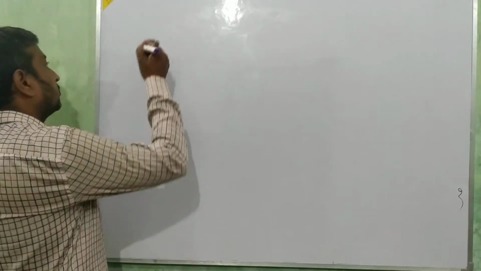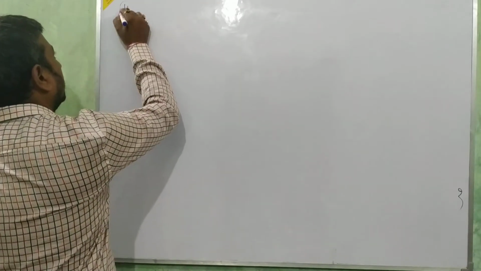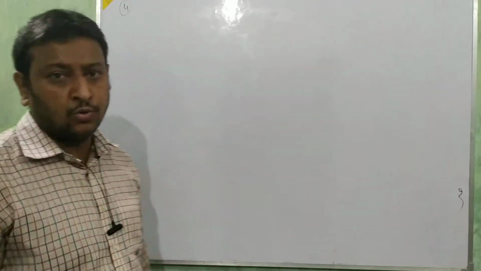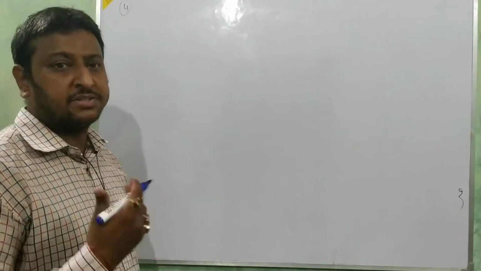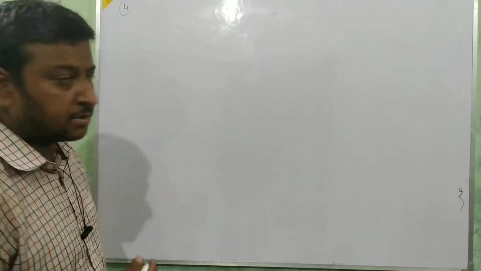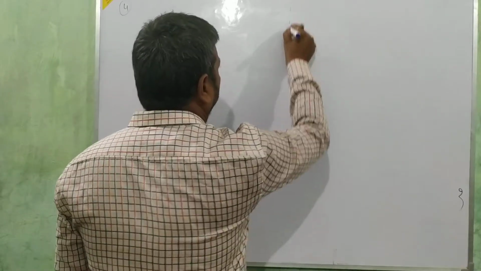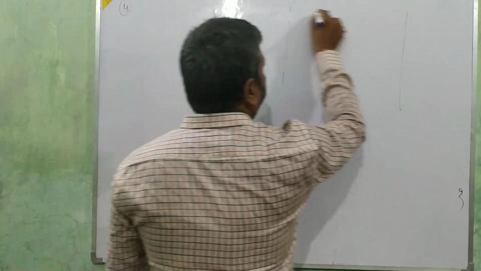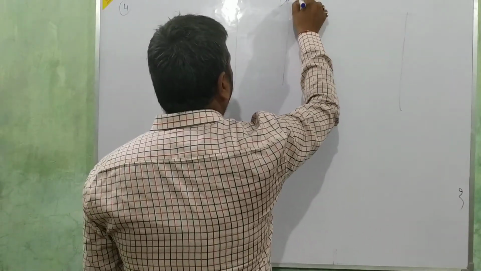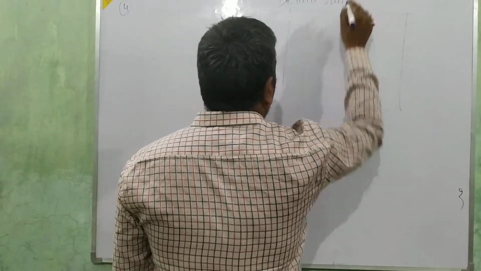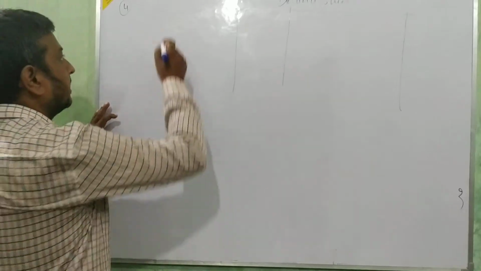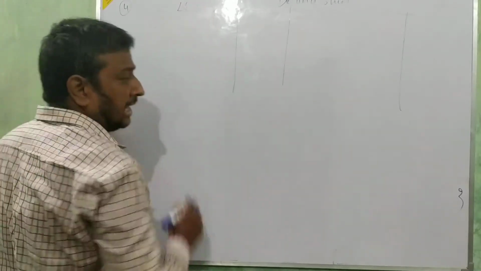I am going to start the first question, question number 4, in which some information is given about the special fund and how to present this fund. For the special fund, we are going to make the balance sheet, and in that balance sheet we are going to present this special fund. It's the liability side. So first we are going to present that special fund.